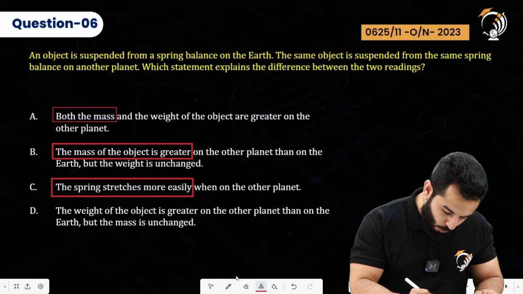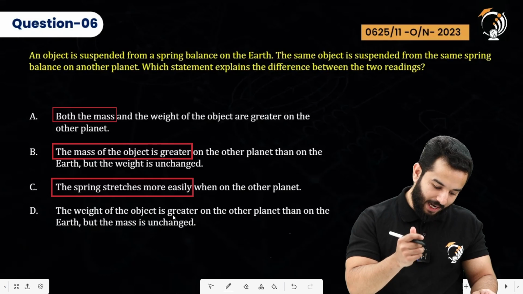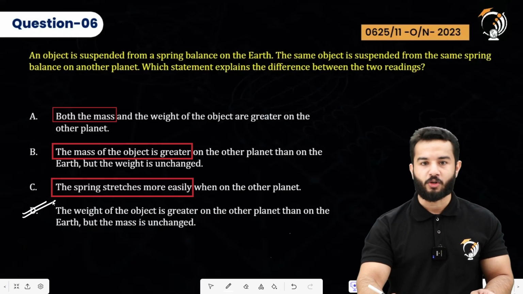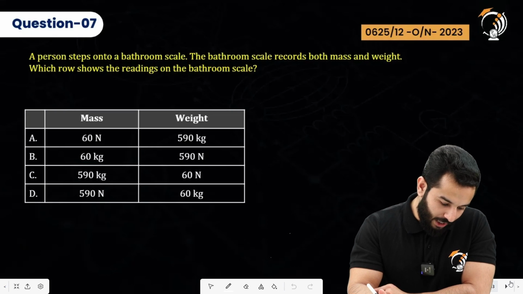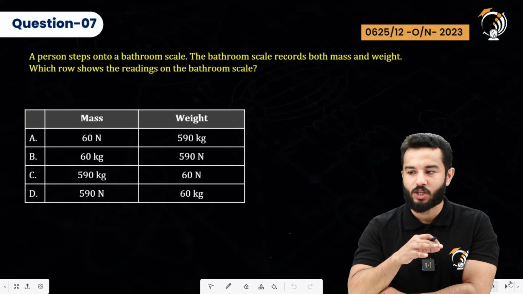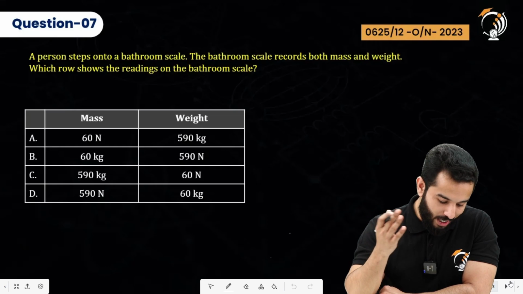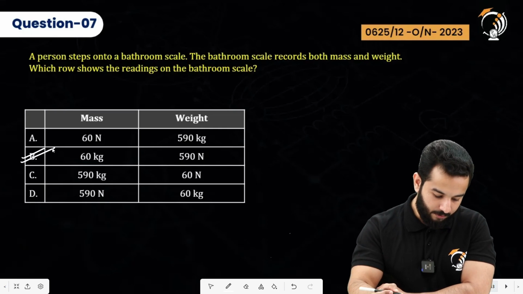Last one is the weight of the object is greater on the other planet than on the earth, but the mass is unchanged. So this is absolutely correct. So D option is going to be the correct answer. Moving on, a person steps onto a bathroom scale. The bathroom scale records both mass and weight. Which row shows the readings on the bathroom scale? Now these were the questions that I was talking about. So the mass will be in kilograms, the weight will be in Newton. So according to that, the correct answer is going to be option B, right?